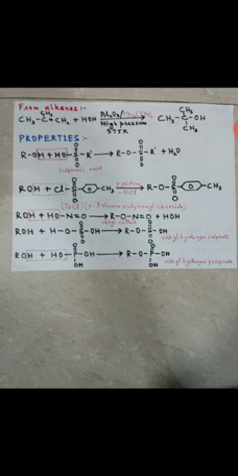Similarly, when alcohol reacts with sulfuric acid, you get alkyl hydrogen sulfate. When alcohol reacts with phosphoric acid, you get alkyl hydrogen phosphate. Similarly, when alcohol reacts with nitrous acid, HONO, you get alkyl nitrite and water.